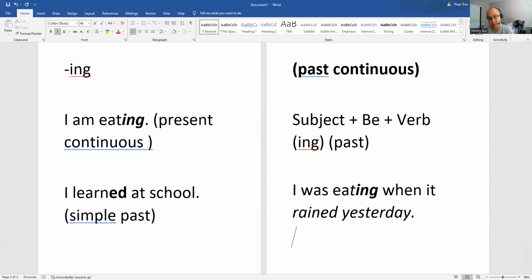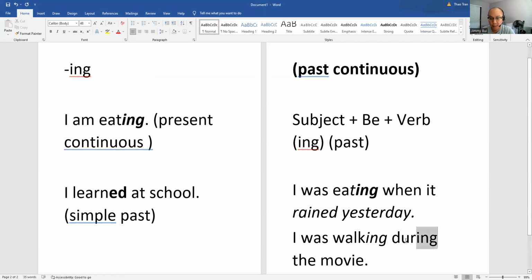And shortly after can be something like, I was walking, ing, during the movie. Okay, these two events are happening at the same time. During, or I could say after the movie. I was walking before the movie. So the timeline essentially is they're all in the past tense, happening at the same time.